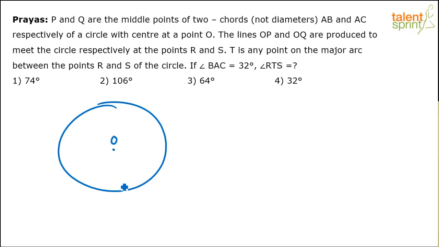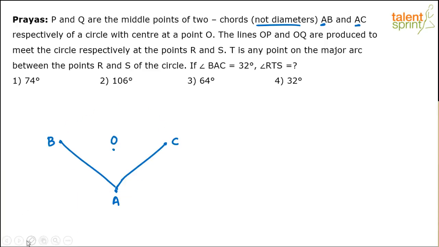And AB and AC are the two chords of the circle. So basically A is a common point, right? So both the chords are from a common point. So let's say this is point A, right? AB and AC are two chords. Let's say this is chord AB and this is chord AC. Make sure that these are not diameters, right? He has said that these are not the diameters. So you cannot draw a chord AB like this, which is passing through the center of the circle, right?